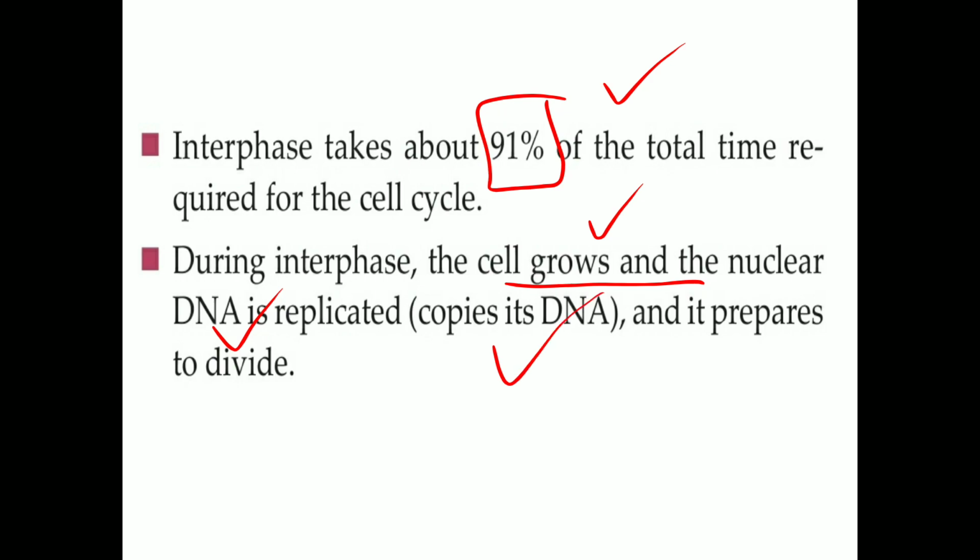A copy of the DNA will be produced, a duplication of DNA happens, and two daughter cells will be prepared from this DNA. So during this interphase, the cell grows, then DNA replication takes place, and it prepares the cell for dividing.